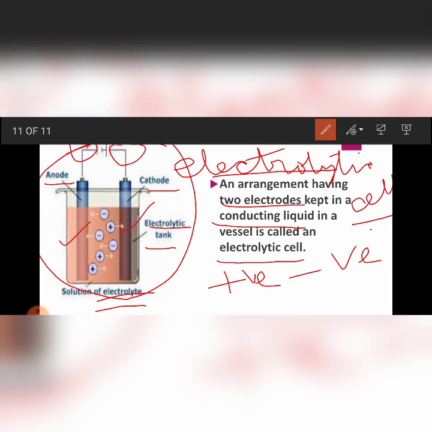Understood? An electrolytic cell consists of two electrodes. One is the anode and the other is the cathode. The anode is the electrode which is connected to the positive terminal of the battery, and the cathode is the electrode which is connected to the negative terminal of the battery. And both the electrodes are kept in a conducting liquid, which is called the electrolyte. And all these things are kept in an electrolytic tank. That means the vessel is termed as the electrolytic tank. So much for today.